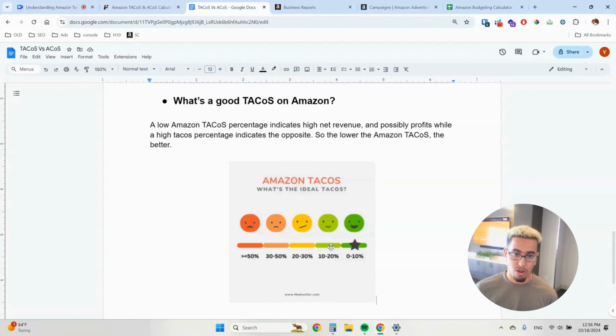It really depends on your category, on your objective, whether you want to grow or not. And lastly, it depends on your profitability goals, if you want to sacrifice profitability for growth, for reaching more customers and gaining more customers. So that answers the question of what's a good TACoS goal on Amazon.